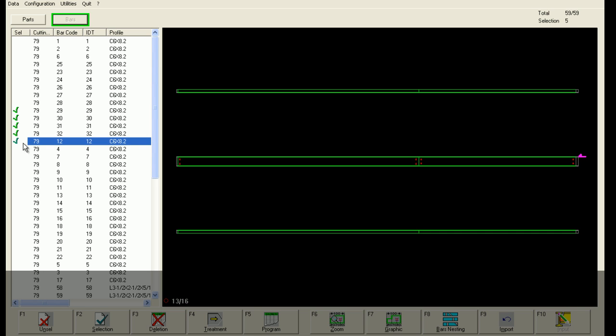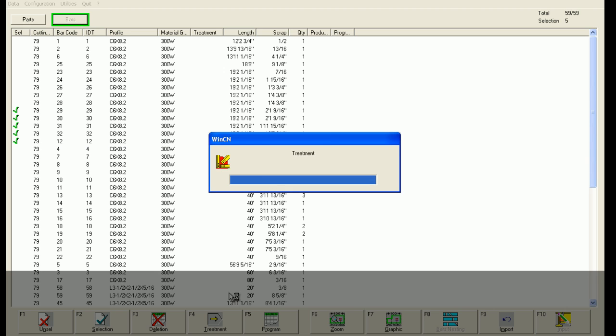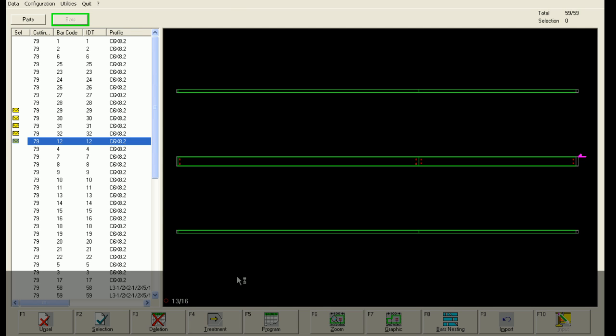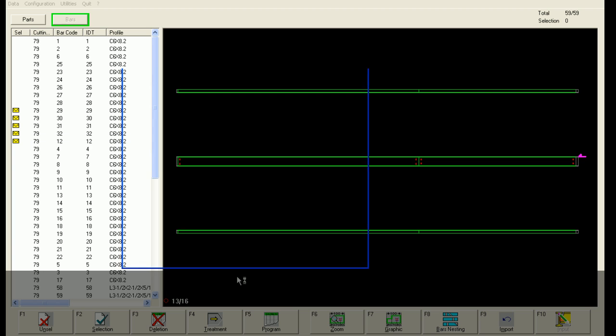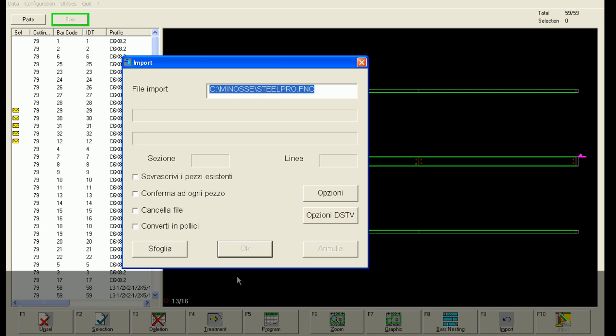The operator will simply select the necessary items and then click Treatment. This now creates the files that are required by the machines.